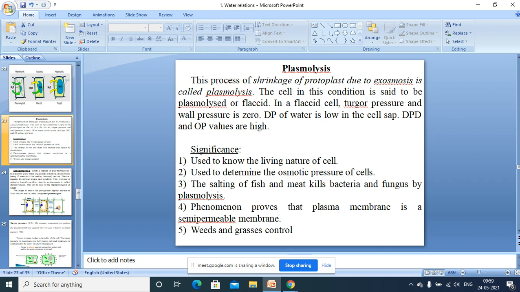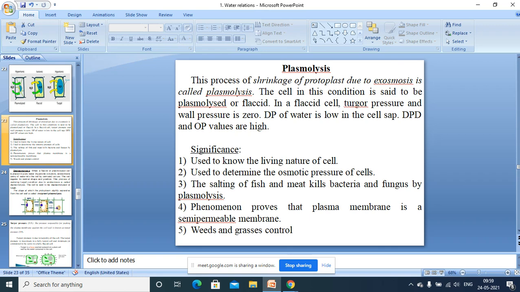Also you know that while making pickles, the tender mango is placed in salt. Then it shrinks. You have seen that tender mango shrinks, and that is because of plasmolysis, where the water content of the mango tissue is brought out. That is the concept behind placing it in salt, because you have to preserve the pickle for a long time. So you have to remove the water from the tissues, that is, you are undergoing the phenomenon of plasmolysis.